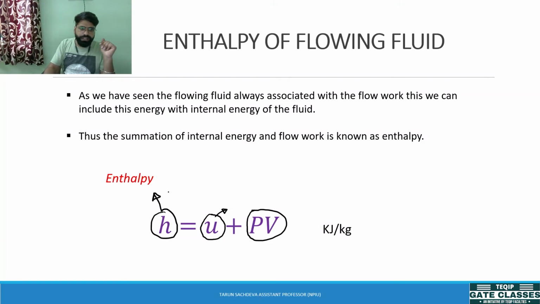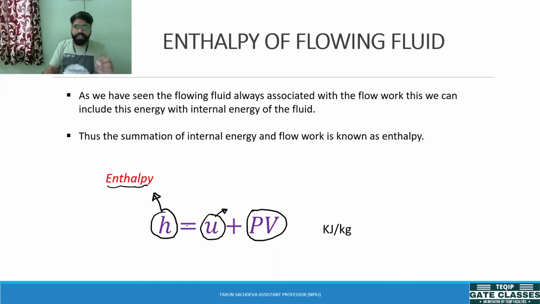Now this quantity will be termed as enthalpy of the flowing fluid. So this property can directly be measured, and this is given by U plus PV.